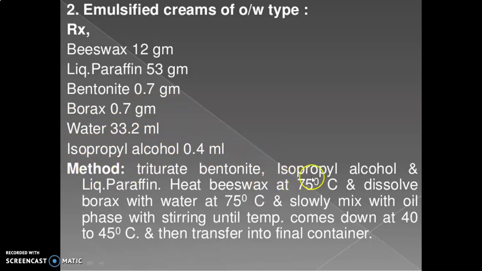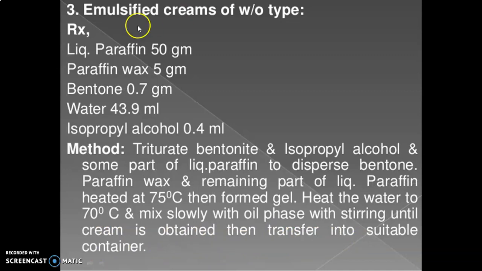Method: triturate the bentonite, isopropyl alcohol and the liquid paraffin, heat the beeswax at 75 degrees Celsius and dissolve borax with the water at 75 degrees Celsius, and slowly mix with the oil phase with stirring until the temperature comes down to 40 to 45 degrees Celsius, and then transfer into the final container. Then emulsified creams of water in oil type.